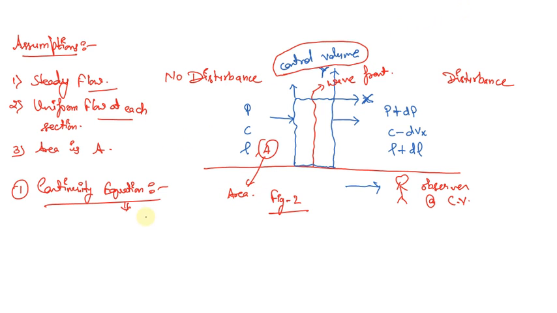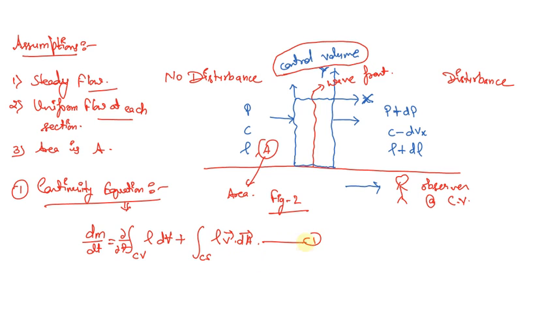Now using the first equation, that was the continuity equation, let us write down the equation that we have used earlier: dm over dt equals del over del t of the integration over the control volume of rho dV plus the integration over the control surface of rho V dot dA.